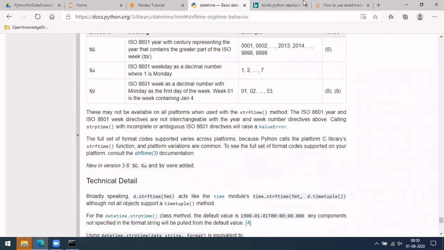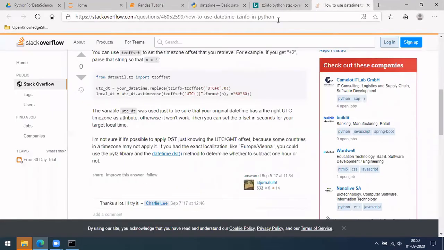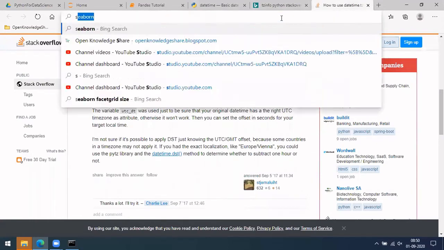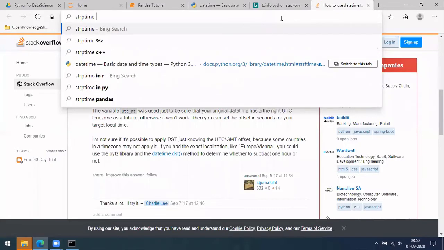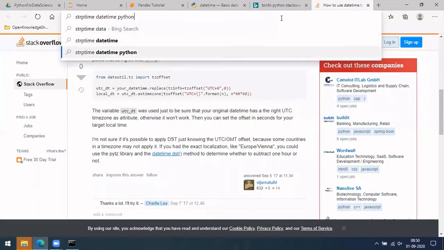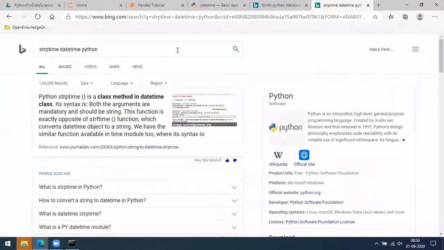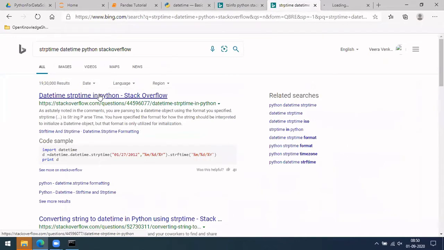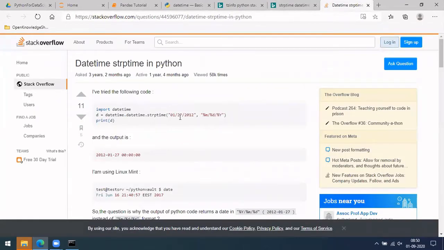If there is some example, that would be easy for me to know the syntax. Strip time date. Yeah, we got it.